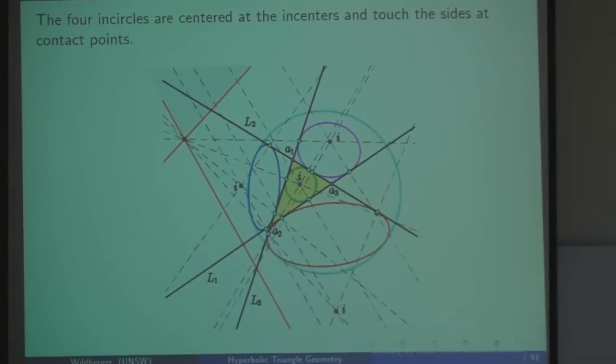In classical hyperbolic geometry, this is something that's called a curve of constant width. It's not usually regarded as a circle, but in this universal hyperbolic geometry, we see it as a circle. And there are 4 of them, and they touch the sides at these contact points, just as we had in the Euclidean case.